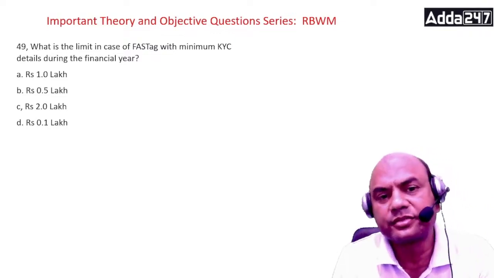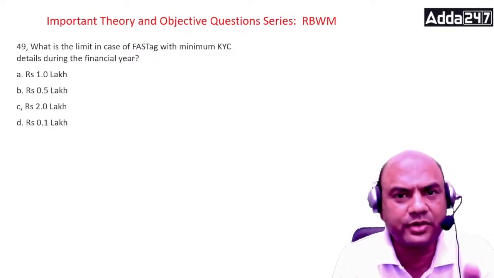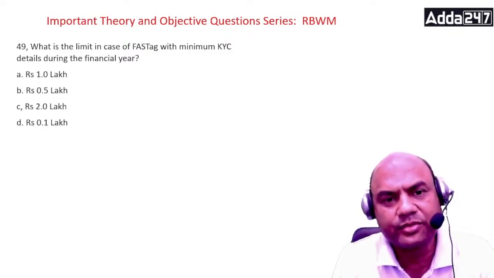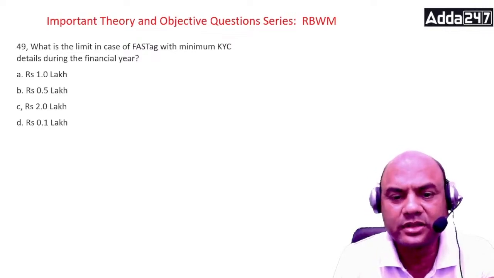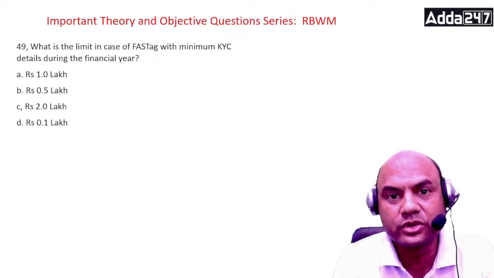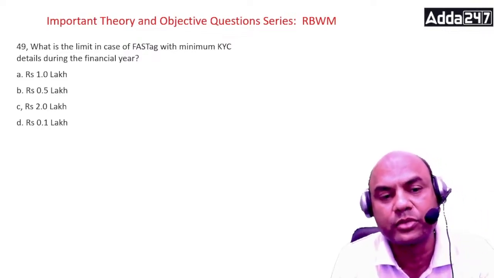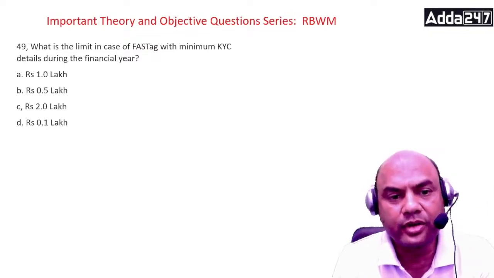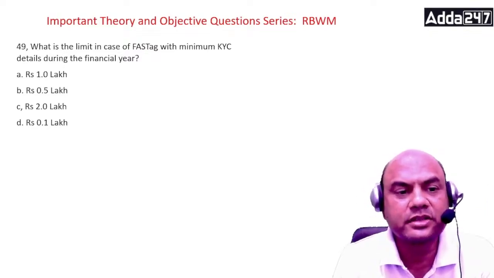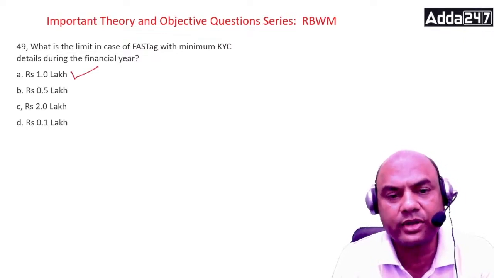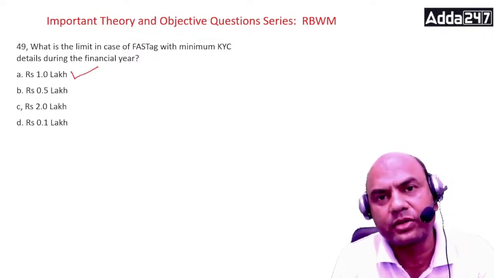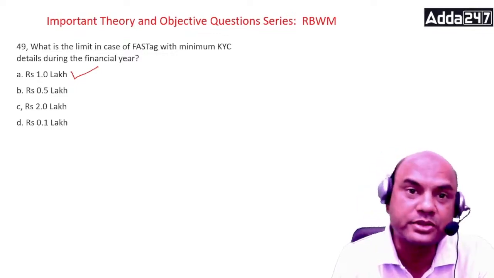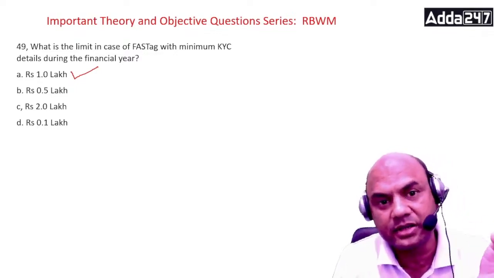What is the answer? Everyone has seen the FASTag nowadays on the car, that when you go through the highways, for the toll booths, you don't have to wait. Immediately the car moves on. So the answer is A, 1 lakh. FASTag wallet creation is governed by RBI regulations on prepaid instruments. So it's a prepaid after all, isn't it?